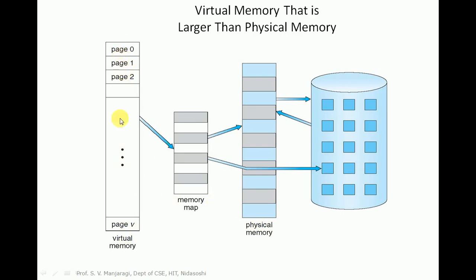So this big program has been kept in the disk and divided into a number of pages, which are called virtual pages or virtual memory, and the physical memory is divided into a number of frames. The pages in the virtual memory are more than the frames in the physical memory. It means virtual memory is always larger than physical memory, and only the few pages required for execution of the process will be brought into the physical memory through the memory map.